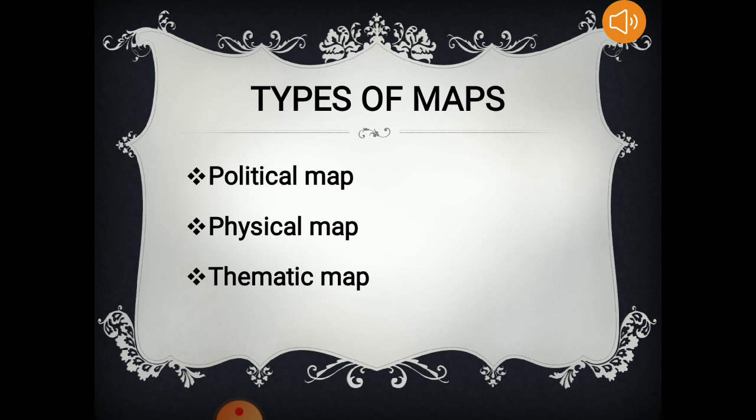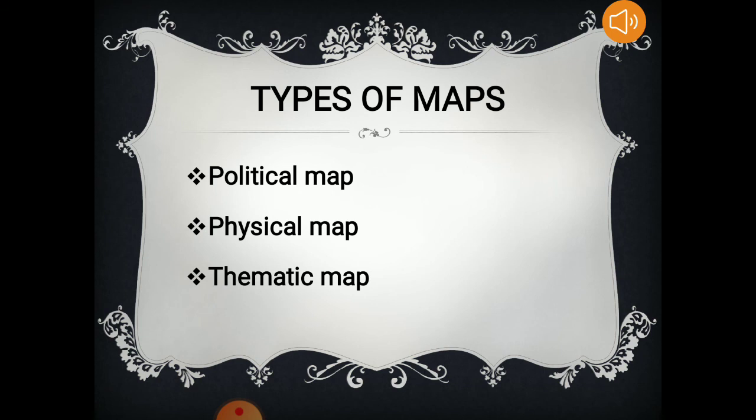Then finally comes the thematic map. Thematic maps are, as the name itself explains its meaning, related or made theme based. Like a map of the rivers of India, a map showing the forest areas, a map showing population, a map showing the areas where the mines are.